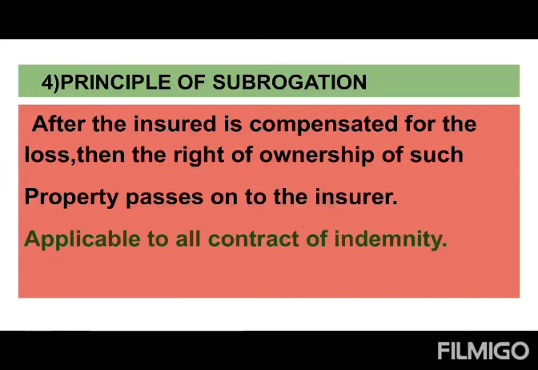Whenever a person follows this principle of subrogation, after paying the compensation to the policy holder, if any undamaged article is left over and has some value, then the ownership of that undamaged article will belong to the insurance company. Because here the full policy amount is given as compensation. When is the compensation paid? After the loss only.